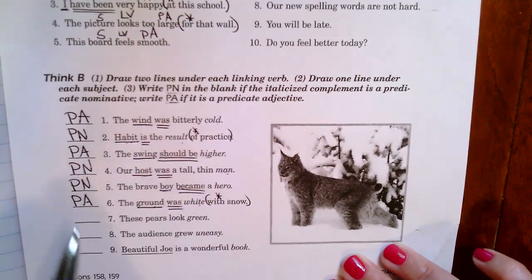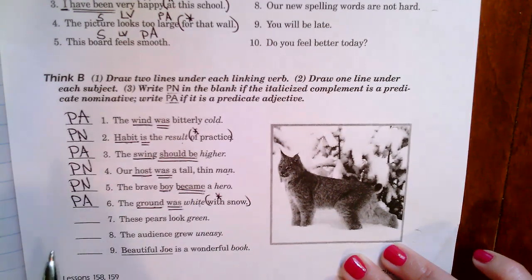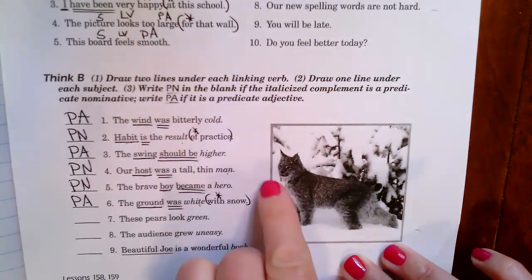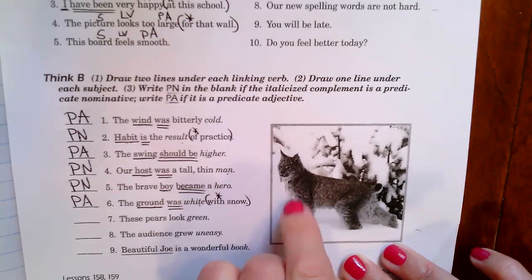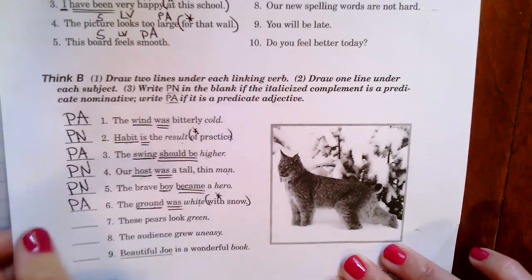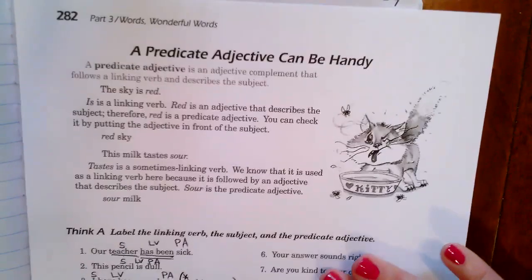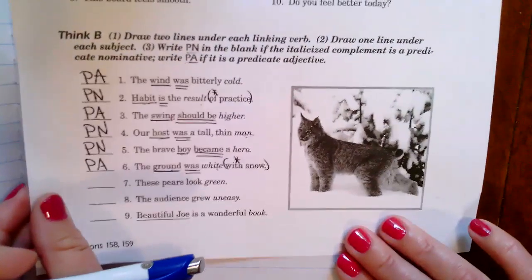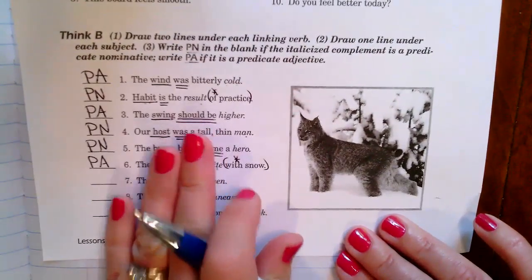All right, so this is just the beginning of Think B. Now Think B is mixing it up, predicate nominatives and predicate adjectives together. Before you finish this where you're mixing them up, there's an assignment that goes with today's lesson about predicate adjectives. So I don't want you to worry about finishing Think B right now.